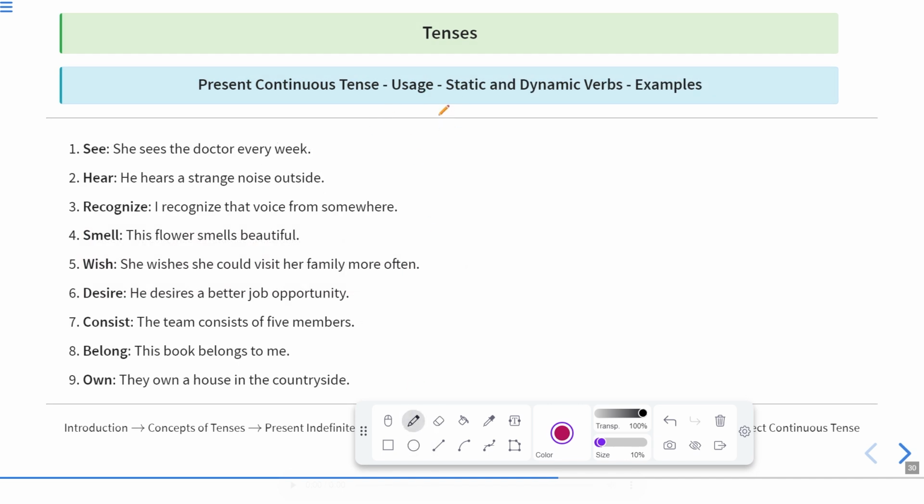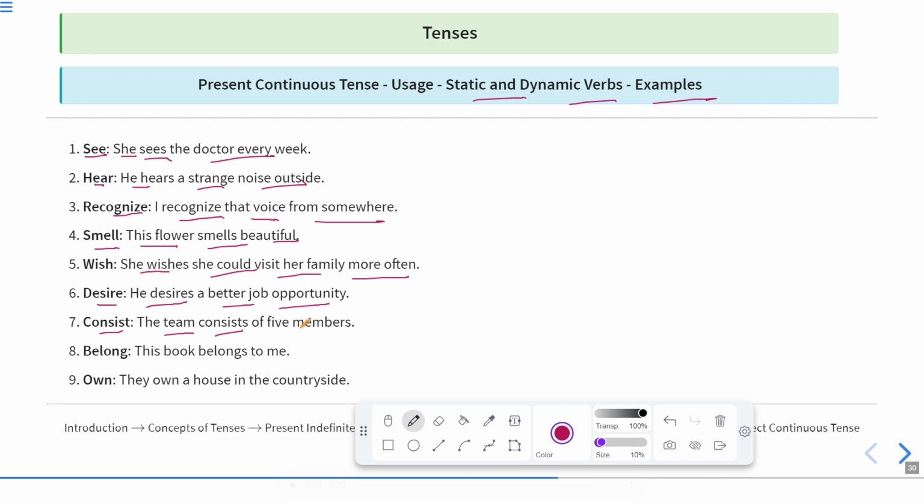Here we have some examples of static verbs. Suppose the verb is see: she sees the doctor every week. He hears a strange noise outside, which means he hears it every day. Recognize: I recognize that voice from somewhere. Smell: this flower smells beautiful. Obviously, if it smells beautiful, it smells beautiful always. Wish: she wishes she could visit her family more often. Desire: he desires a better job opportunity.